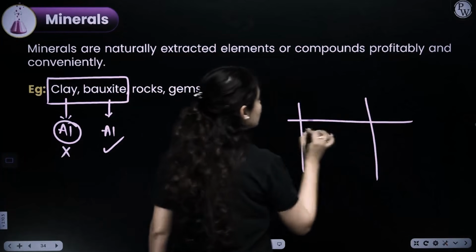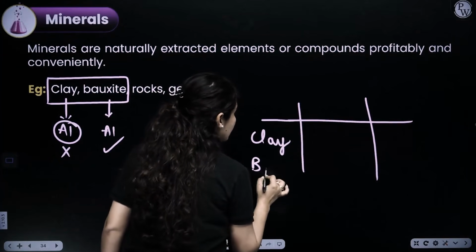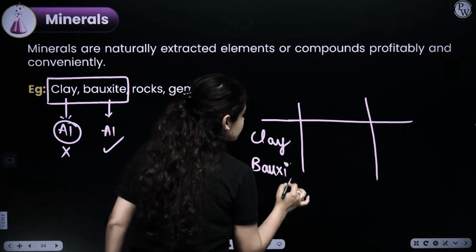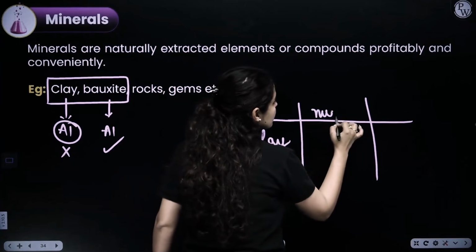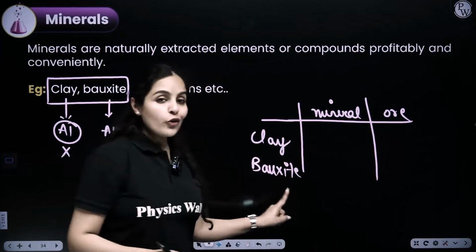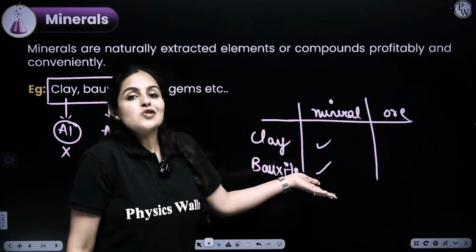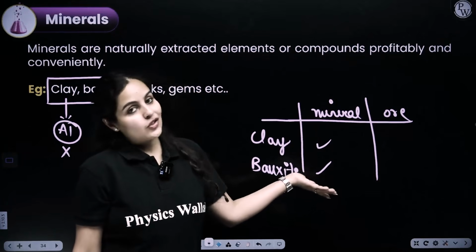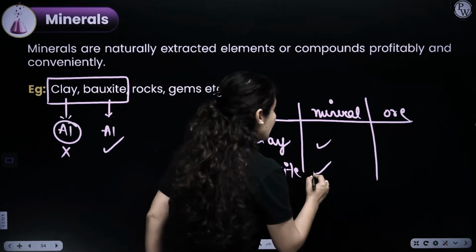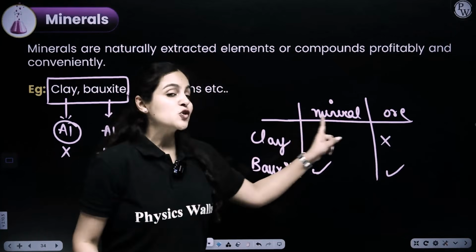So if I make you understand using a table here: clay, bauxite, mineral, and ore. They are both minerals. Why? Because they are extracted naturally from the earth crust. But only bauxite is an ore here, whereas clay is not.